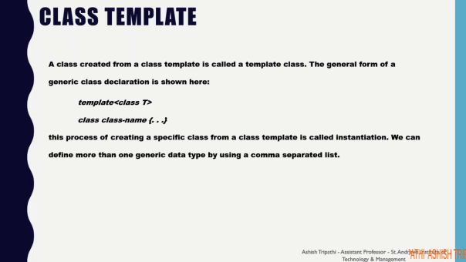Class template. A class created from a class template is called a template class. The general form of a generic class declaration is shown here. You have to mention the keyword template followed by the angular brackets, and in that you have to mention the data type with the class name. Now below that you have to mention the class, which has the class keyword followed by the class name and then the body of the class. This process of creating a specific class from a class template is called instantiation. We can define more than one generic data type by using comma separated values.